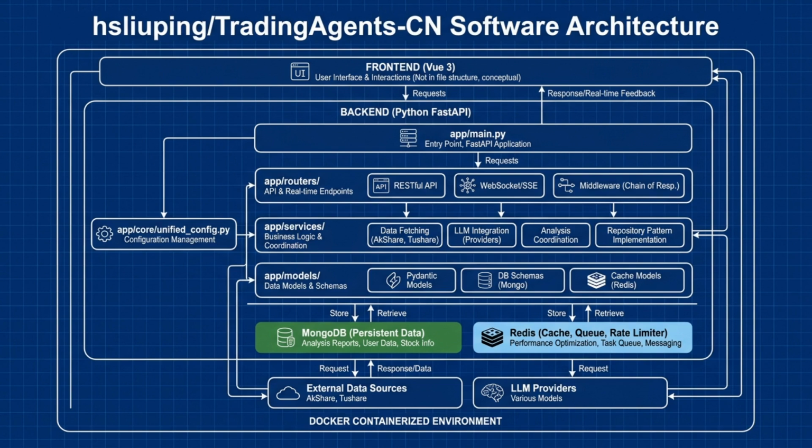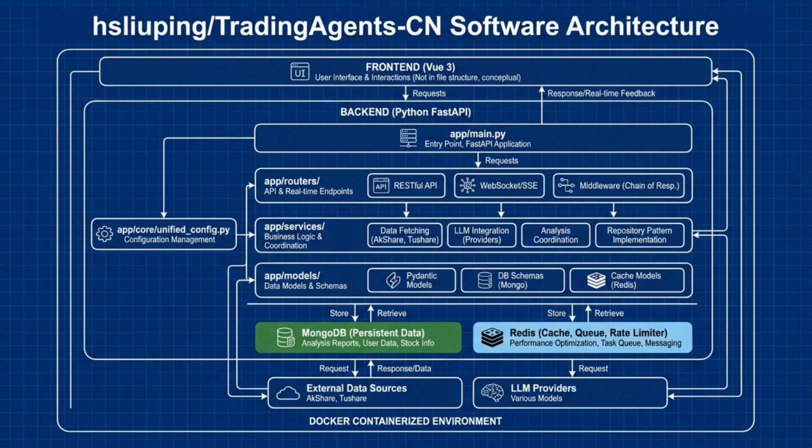For the data layer, the project cleverly uses two different databases, MongoDB and Redis. MongoDB is perfect for storing the complex and varied analysis reports that the LLMs generate thanks to its flexible structure. At the same time, Redis works as a high-speed in-memory cache. It stores data that's accessed often, which makes the whole application feel much quicker.